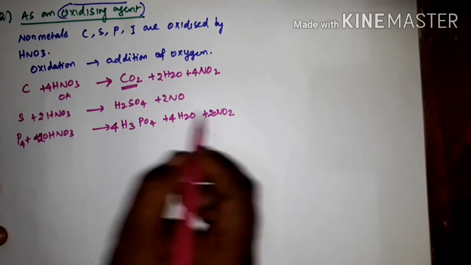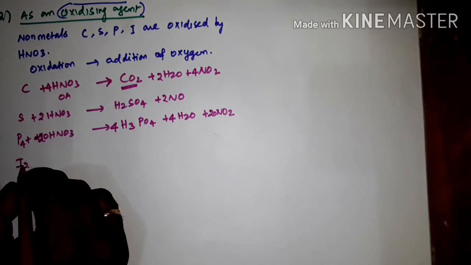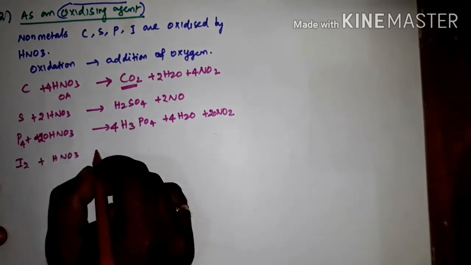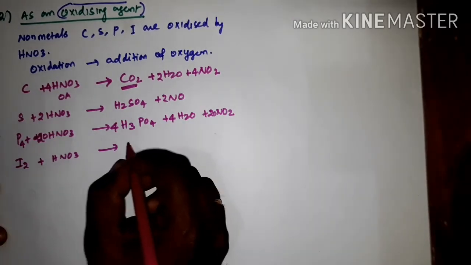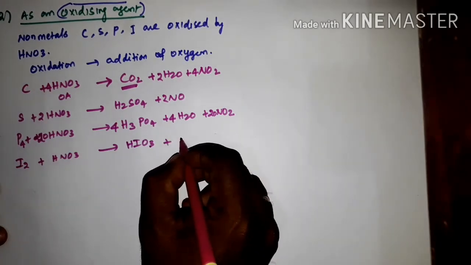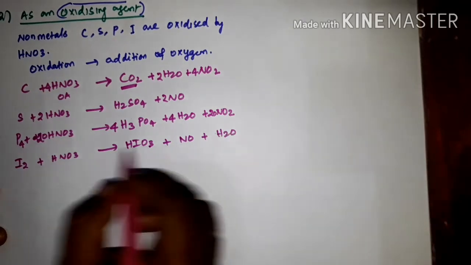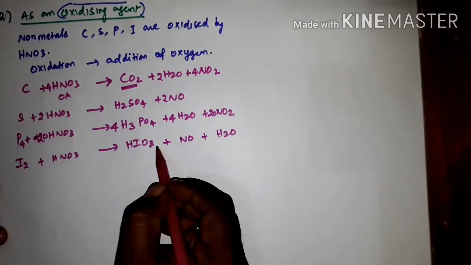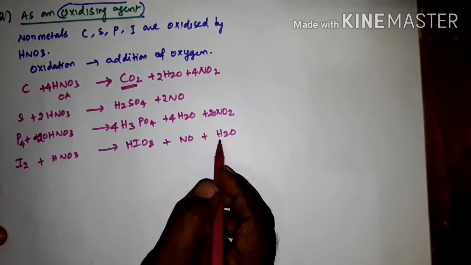So you can check. Next, I2, iodine. We are writing I2 + HNO3, it gives iodic acid HIO3 + NO + H2O. So I2 plus nitric acid, we are getting HIO3 + NO + H2O.